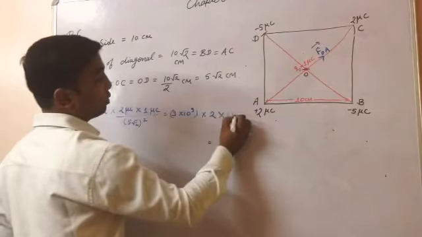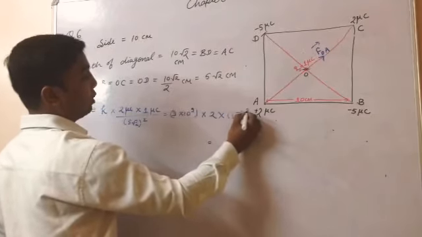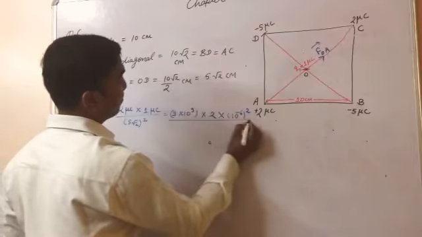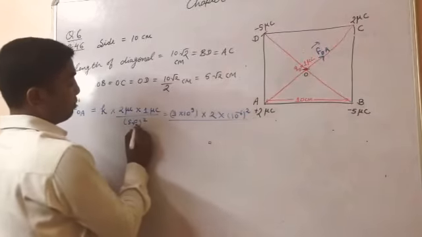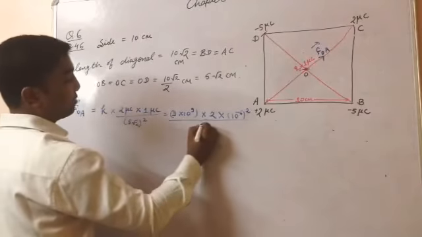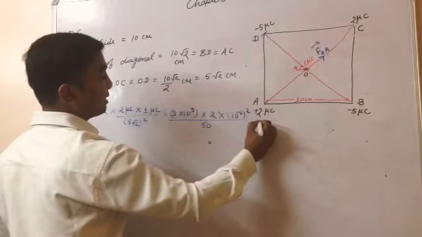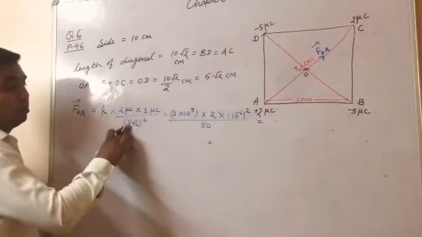So this would become 10 to the power minus 6 whole square. And 5 root 2 squared, 25 times 2, would become 50.